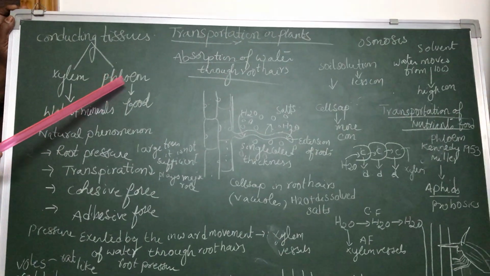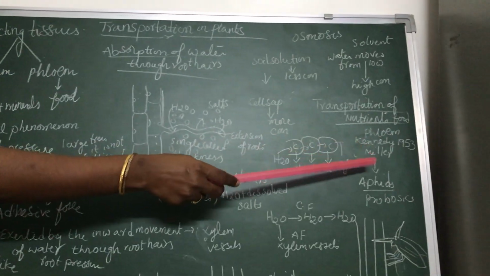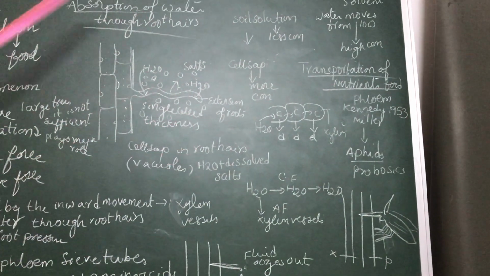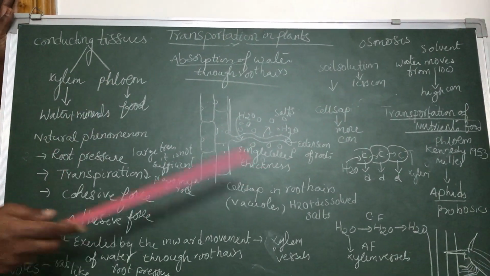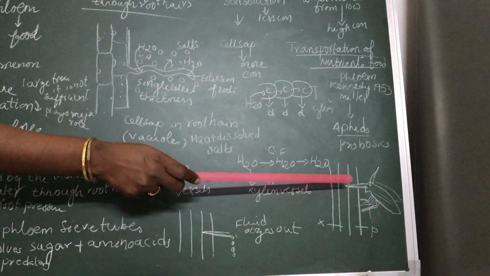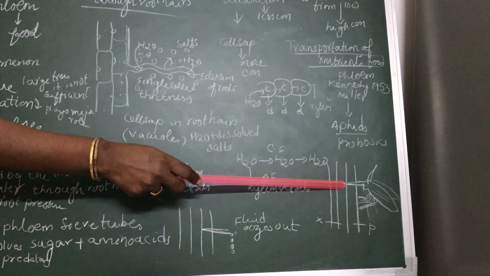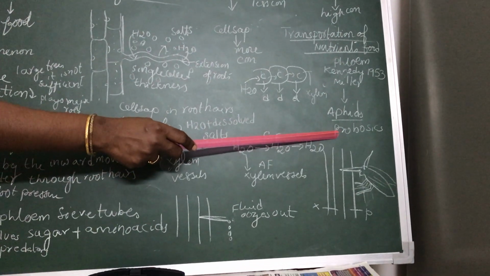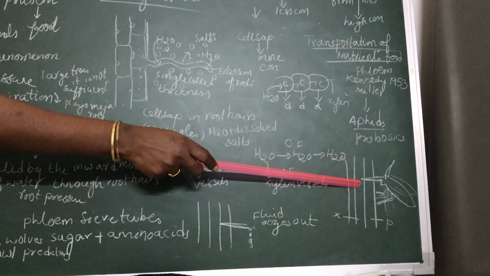To know about the conduction of food in the phloem, in 1953, two scientists called Kennedy and Miller conducted an experiment to prove that phloem transports food material. They used aphids. An aphid is a small fly or insect which feeds on the food material present in plants. These aphids have a very long needle-like mouth part called proboscis. The mouth part of insects we call proboscis. Different insects have different types of mouth parts. Piercing mouth parts are seen in aphids.